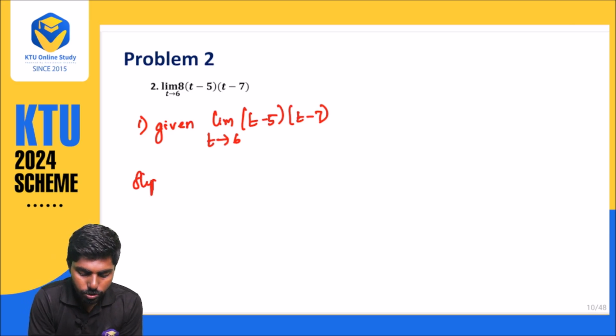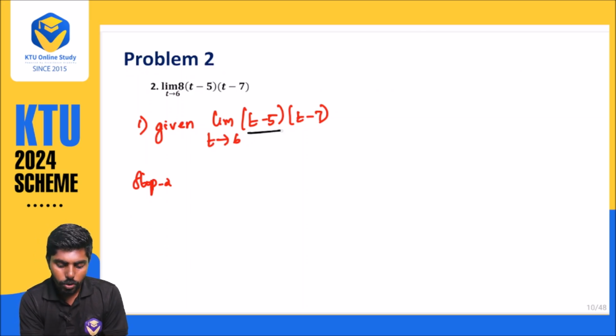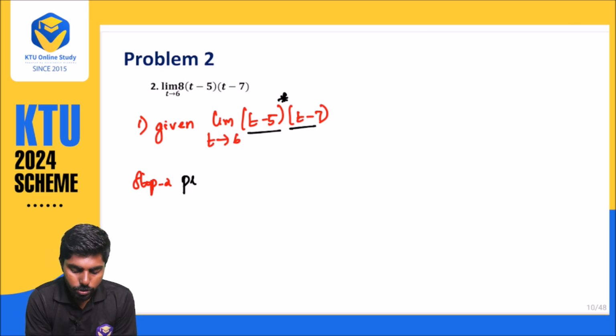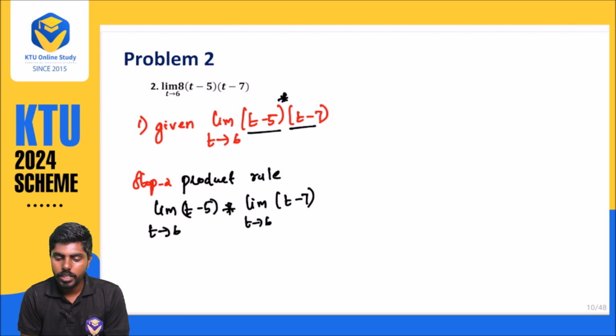Now, step number 2. When you are observing, just observe what they have given. It is like a product rule, that is, they are multiplying. So step number 2 is the product rule. What can we write? Product rule means we know that limit t approaches 6, t minus 5, into limit t approaches 6, t minus 7. So we have written the product rule.